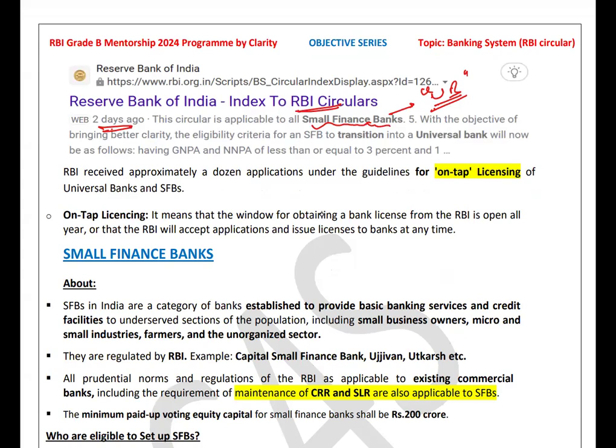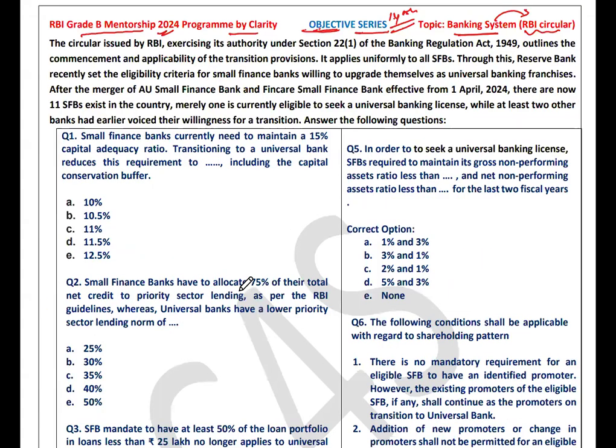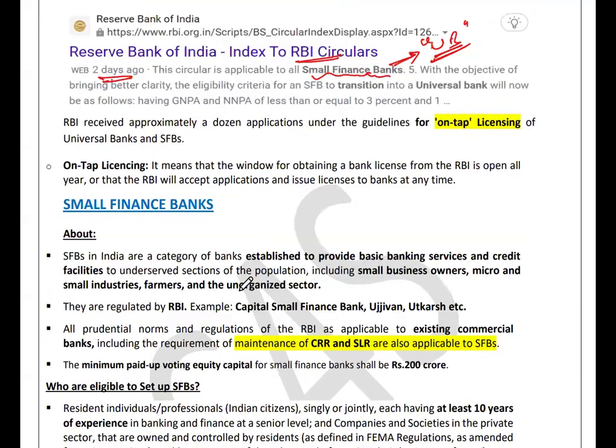It is setting up the criteria for those small finance banks which are willing to get the license for universal banks. So before going to practice these questions, let's see the concept behind small finance banks. What is the concept behind it? In 2021 only, RBI received lots of applications under the guidelines. The RBI has issued one guideline, that is on tap licensing of universal banks and small finance banks.